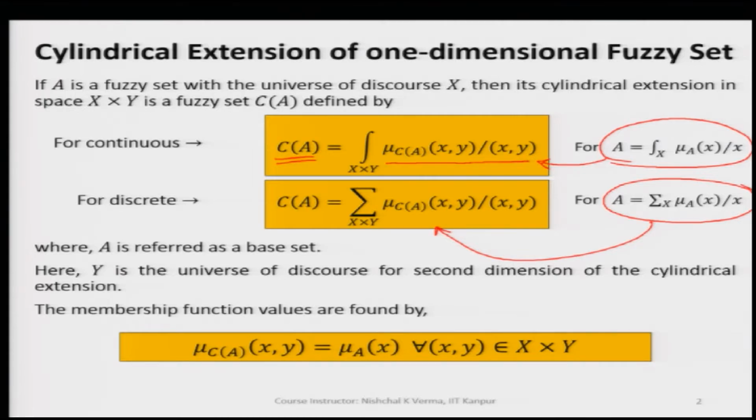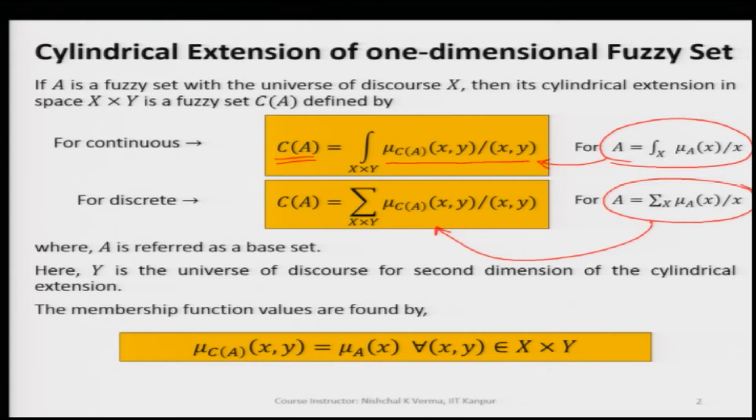By the name itself it is very clear that one more dimension is added every time we use the cylindrical extension over any fuzzy set. The fuzzy set A that we have taken has only one generic variable, in both the discrete and continuous cases, but when we take the cylindrical extension, we add one more generic variable, that is y.